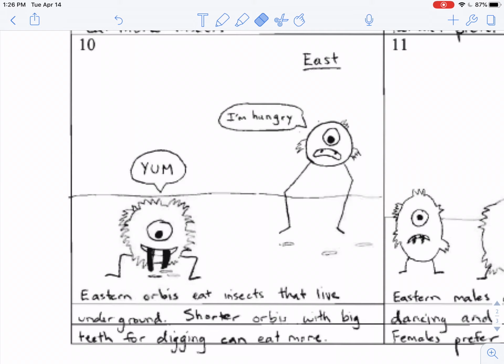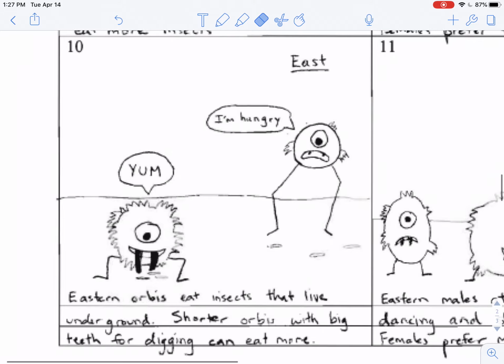So some Orbies happen to be short, some Orbies happen to be tall. Some Orbies have short teeth, some Orbies have long teeth. It is the most beneficial trait to be shorter with longer teeth.